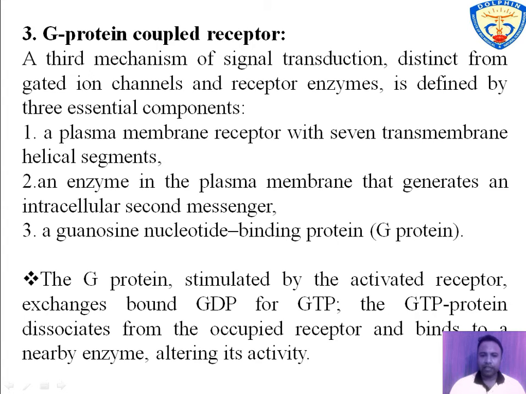The second is an enzyme in the cell membrane that generates an intracellular second messenger, that is cAMP, and the third one is G protein, that is guanosine nucleotide binding protein. Upon activation of the receptor by an agonist, there is stimulation of G protein. After that there is formation of GTP from GDP upon dissociation of GDP. The GTP bound to the enzyme triggers various activities.